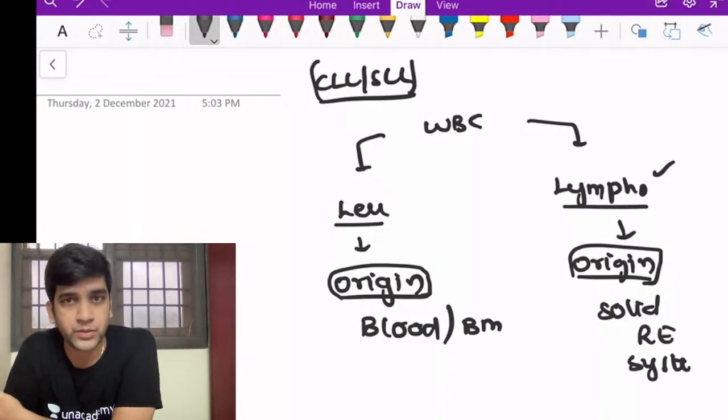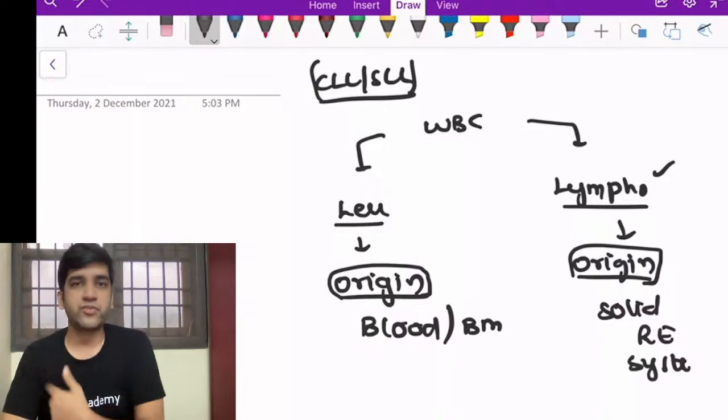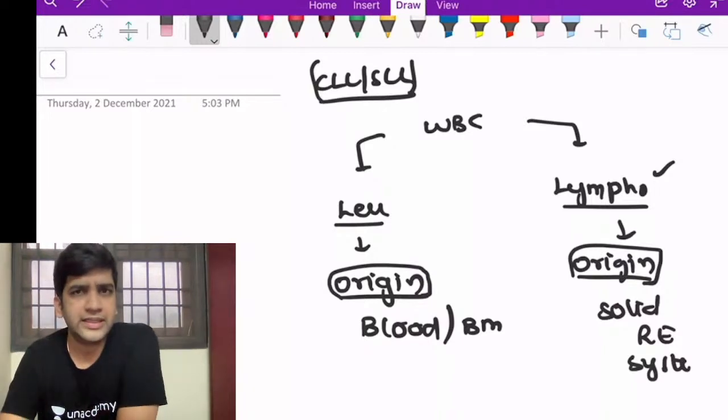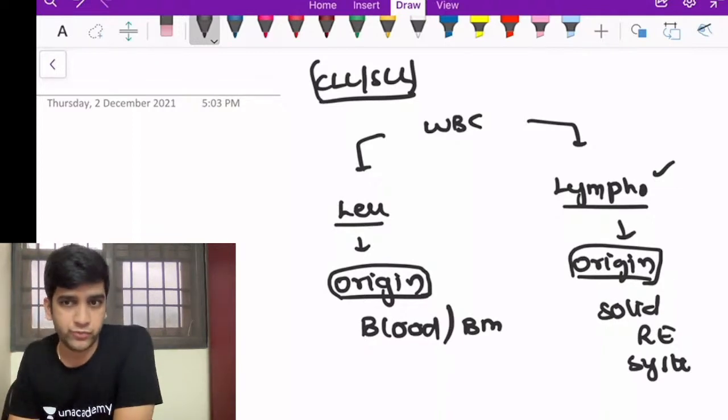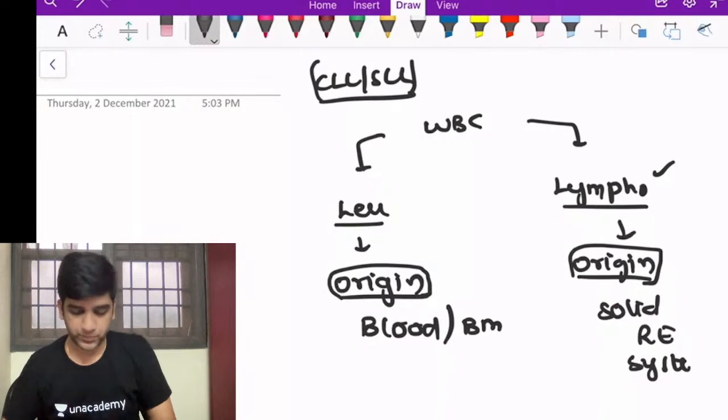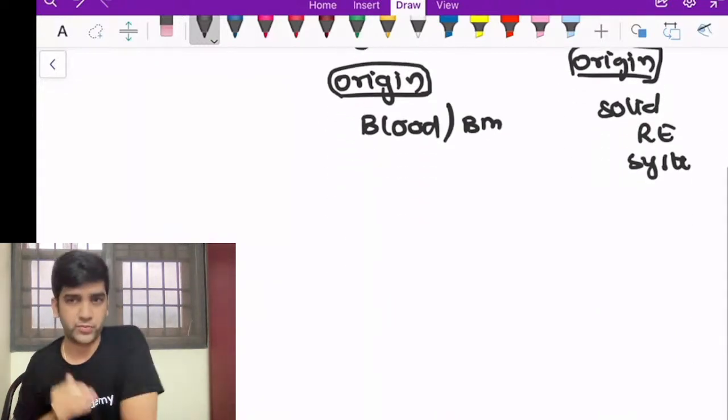Same with ALL. When I say ALL, can it originate from the thymus? T-ALL can come from the thymus, right? So I can have a leukemia, ALL, coming from the blood circulation, as well as from the thymus. So I call it acute lymphoid leukemia/lymphoma. It's always based on the origin, okay? So this is one basic thing for me.